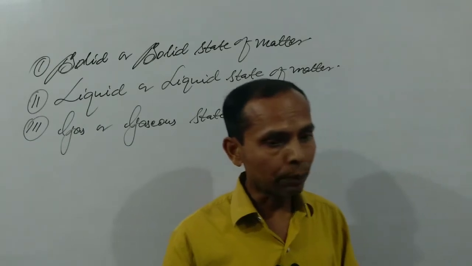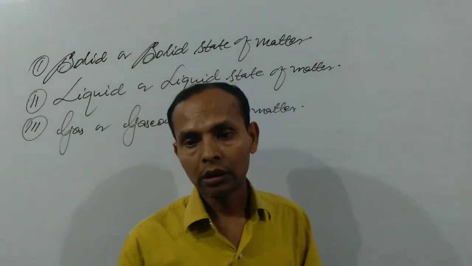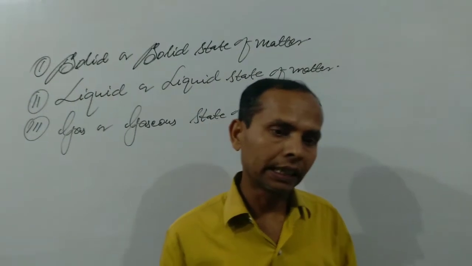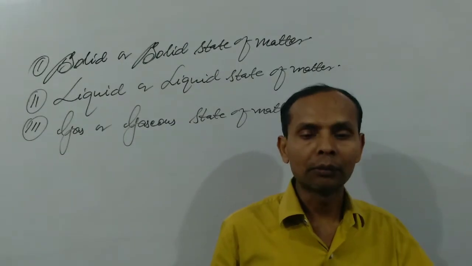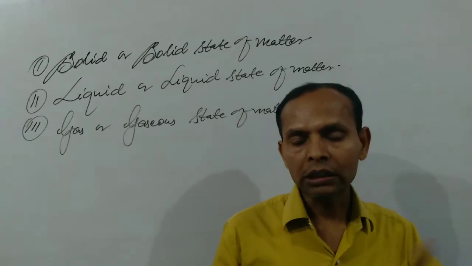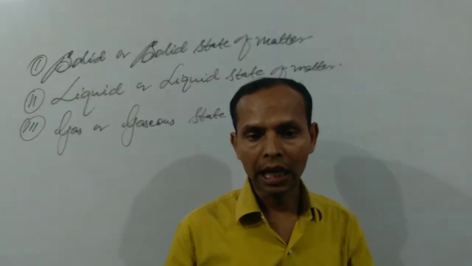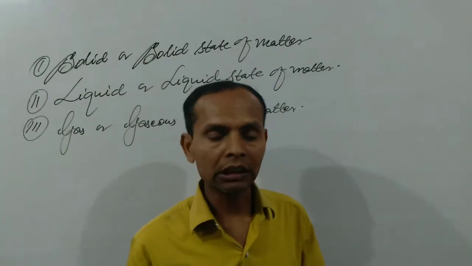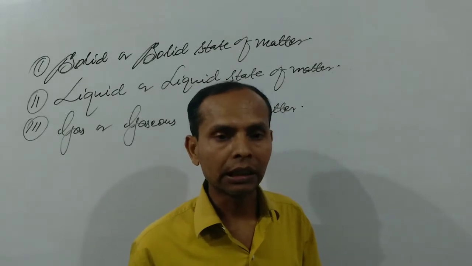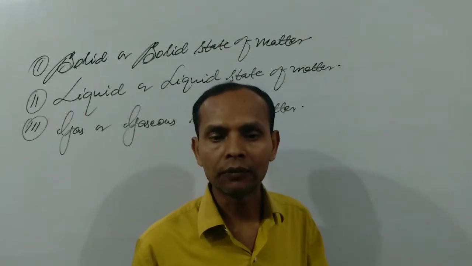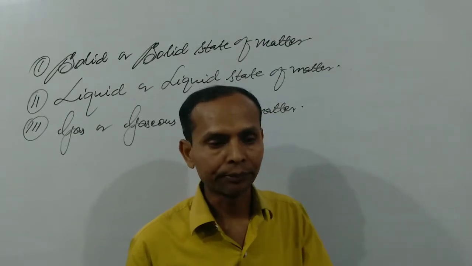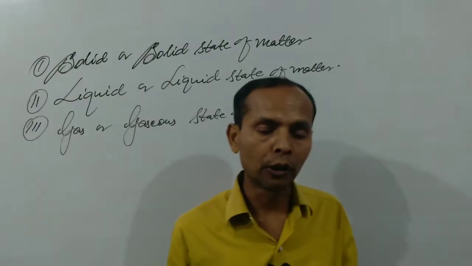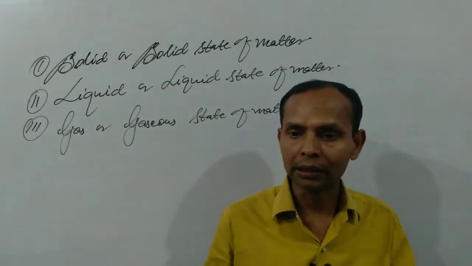Due to this, the intermolecular distance between any two liquid particles is larger as compared to a solid substance. That is why the volume of the liquid substance is fixed, but the shape and size are not fixed. It takes the shape of the container in which it is kept. This is because of the arrangement of the particles like atoms, molecules and ions.